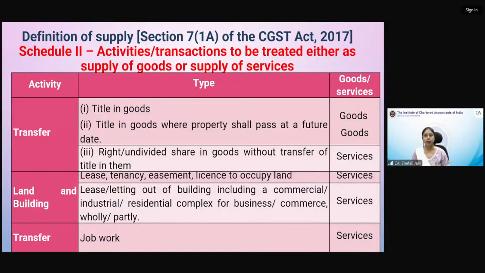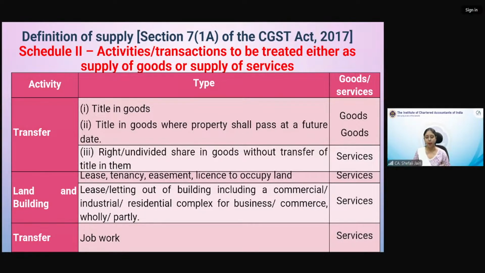Now, once a supply is a supply, then schedule 2 comes into picture, which tells you that for certain transactions where there were issues in the pre-GST era, whether it is a supply of goods or supply of services in GST, Schedule 2 has made it clear. ज़्यादातर उसी type की transactions हैं जहाँ there can be some doubt in the taxpayer's mind that whether it is a supply of goods or supply of services. So this is how schedule looks like.